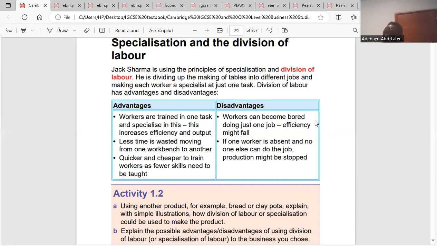Do you understand? So because we rely mostly on those people that take up specific tasks, whenever they are not available, we become vulnerable. Do you get the point there? So that's another problem about division of labor. I think it's clear.